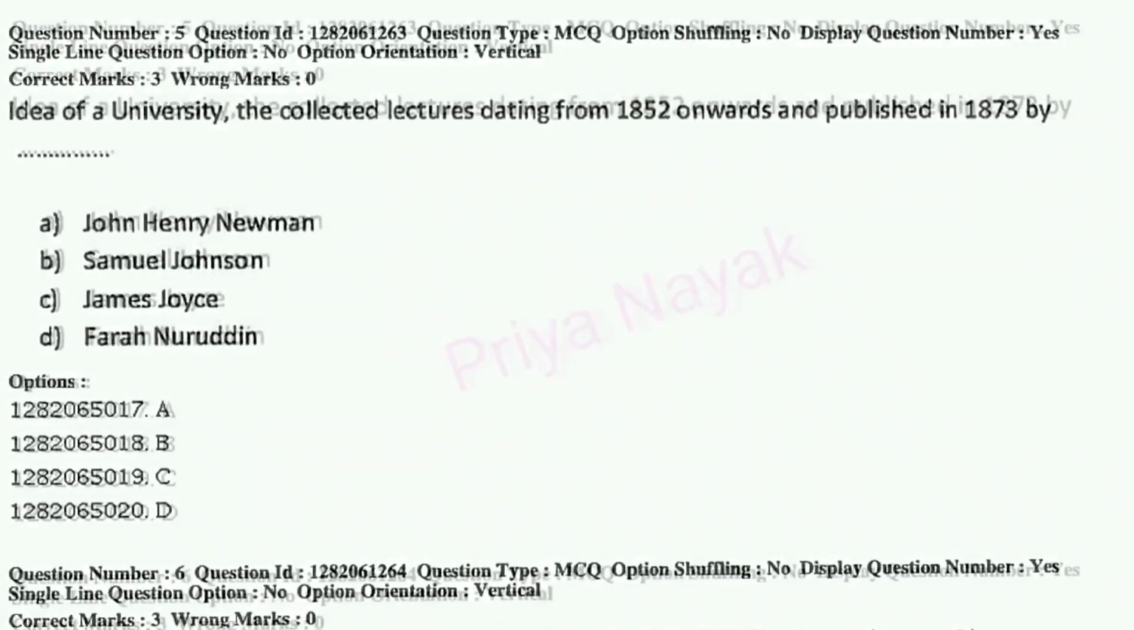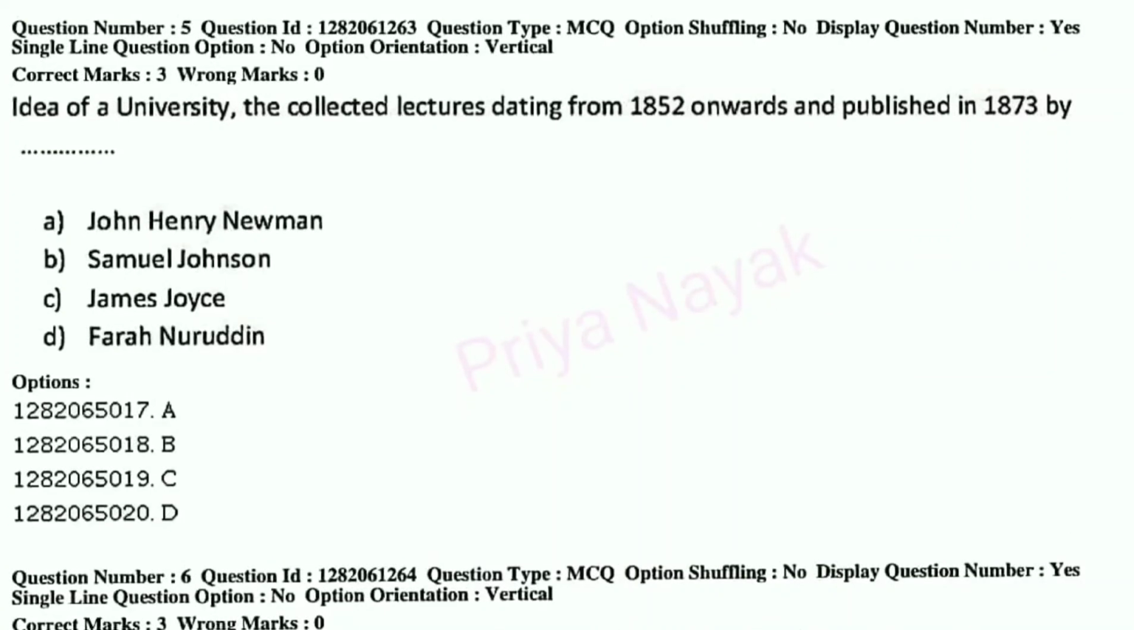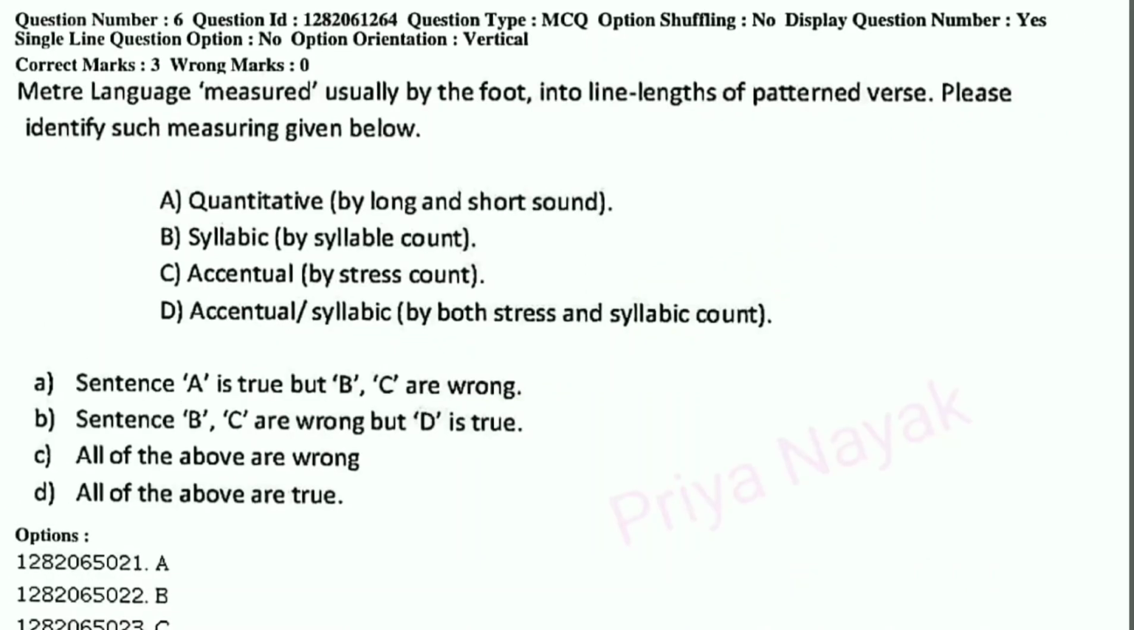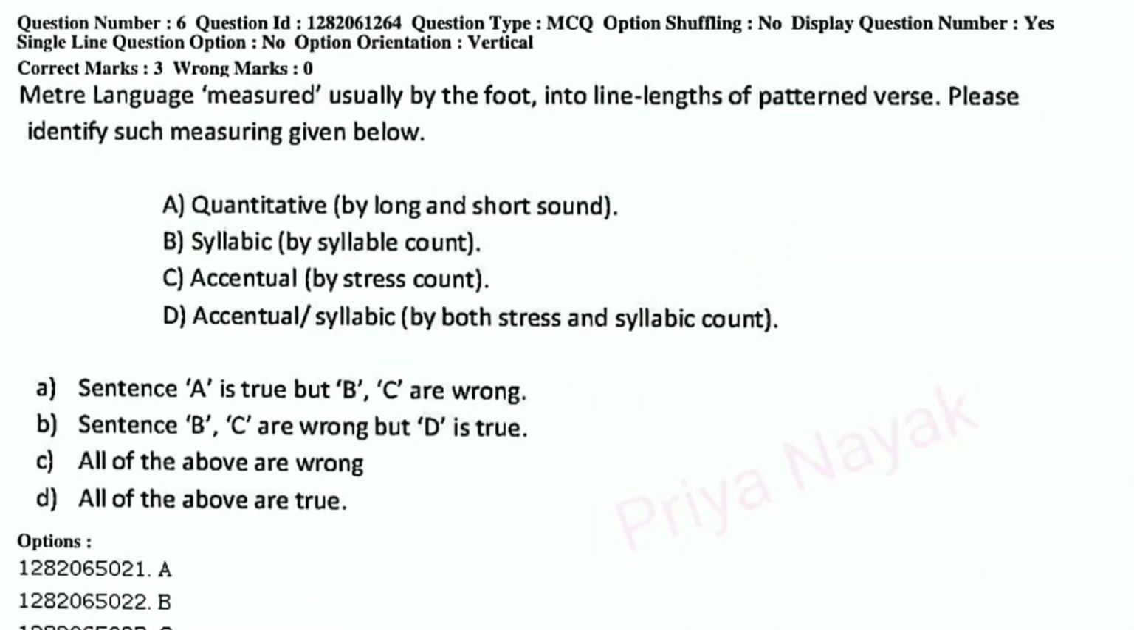Question number 5. Idea of a University, the collected lectures dating from 1852 onwards and published in 1873 by A. John Henry Newman, B. Samuel Johnson, C. James Joyce, or D. Farah Nuruddin. So this is written by John Henry Newman. Option number A is the right answer. Then question number 6, it's for your own mind practice. Here the right answer is option number D.